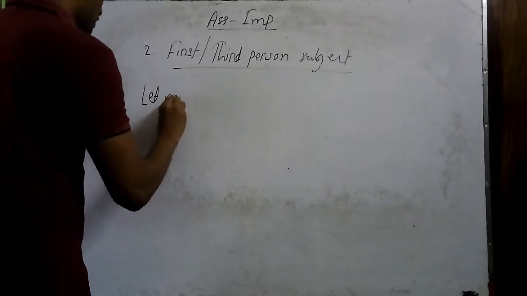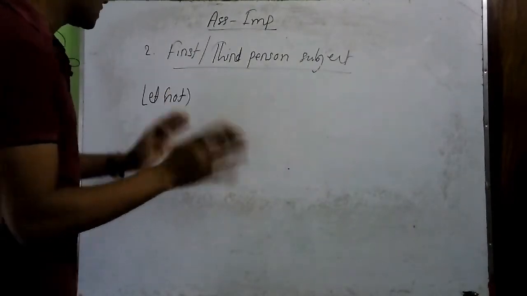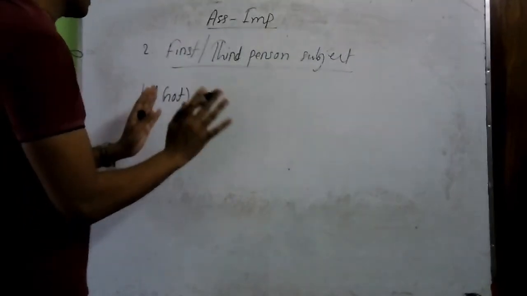Let, I am giving a "not" here inside bracket. That means if the sentence is in negative, then we should take this "not", otherwise we don't need to take it.